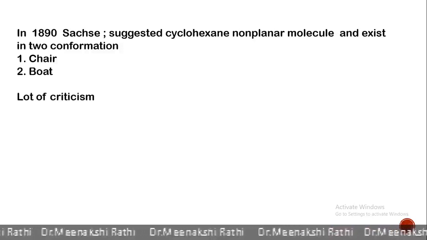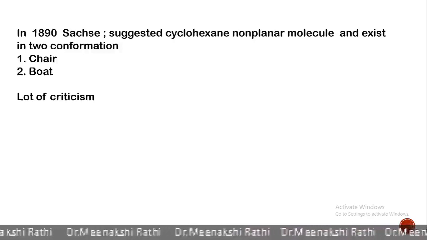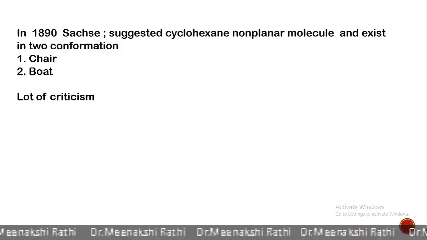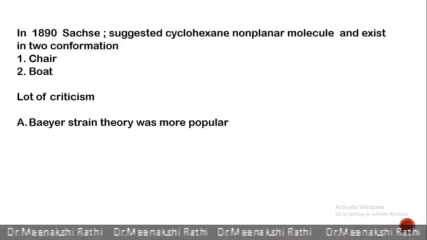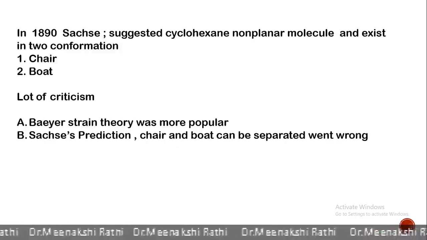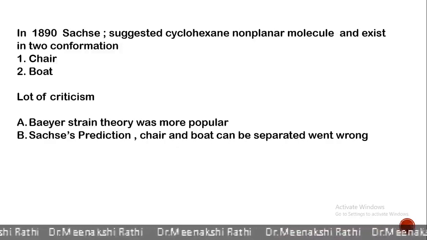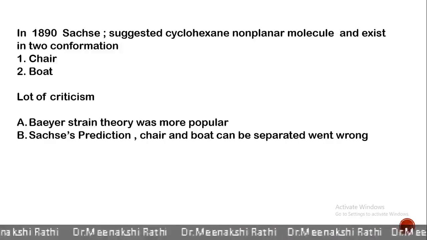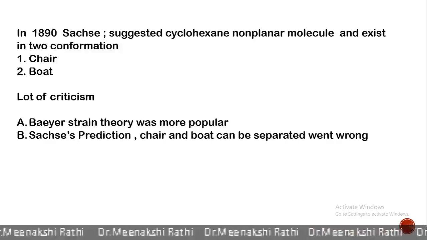However, his suggestion was not accepted and was in fact subjected to a lot of criticism, mainly for two reasons. First, at that time Baeyer strain theory was more popular. Secondly, Sachse's prediction that the chair and boat forms could be separated from each other went wrong. Even today, no experimental technique can separate these two forms from each other.